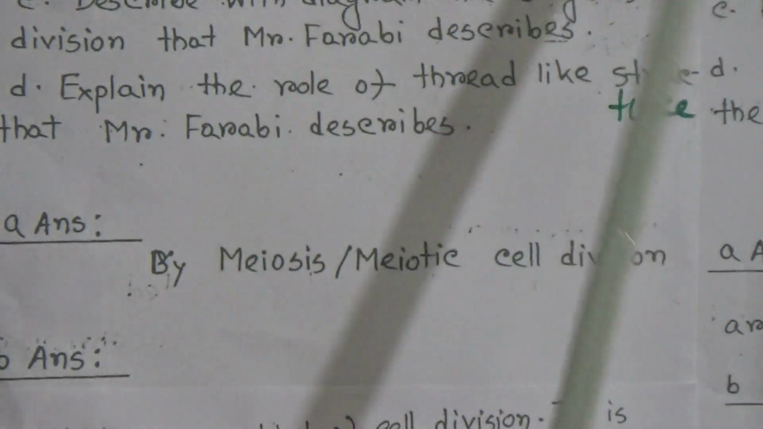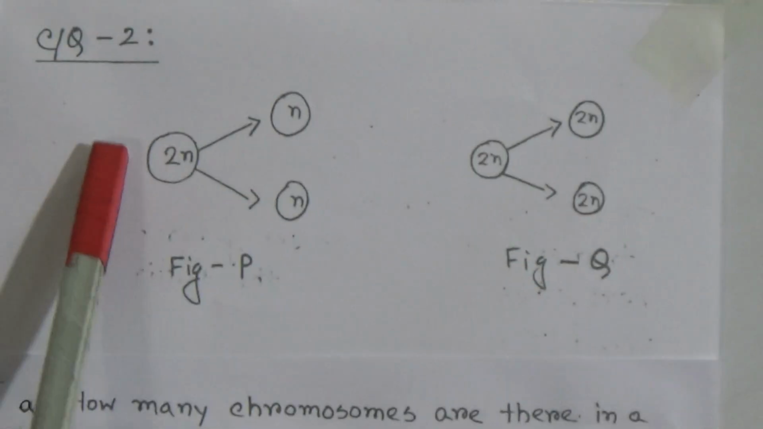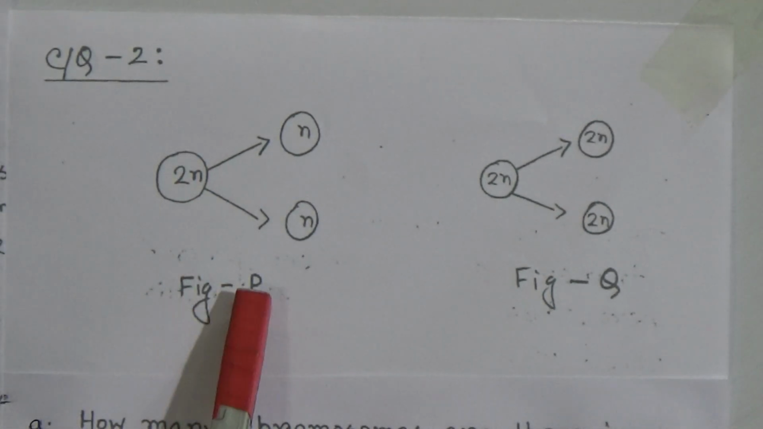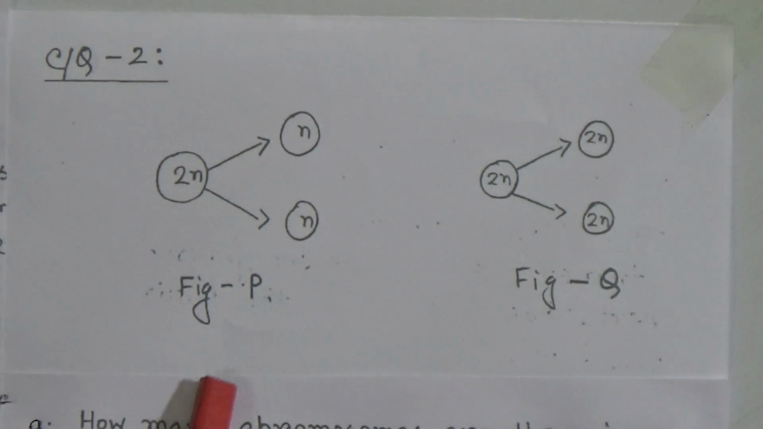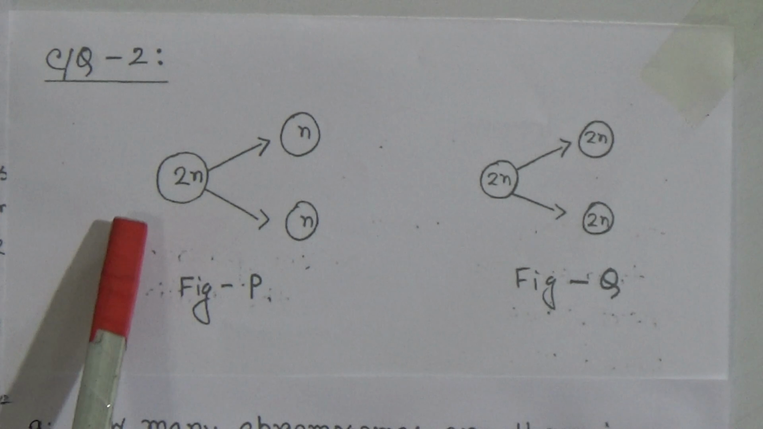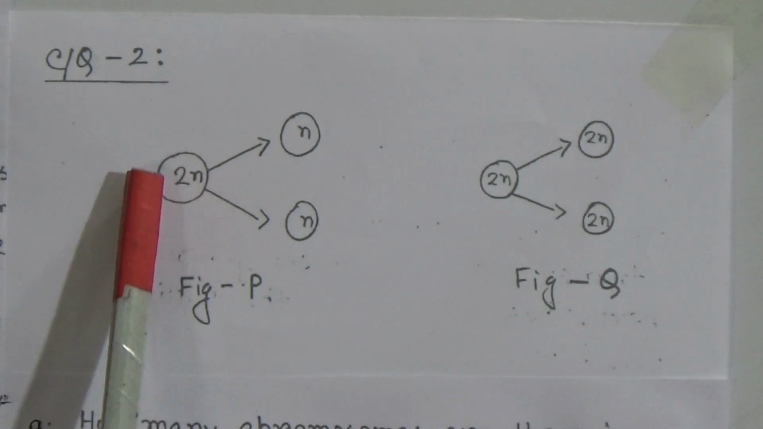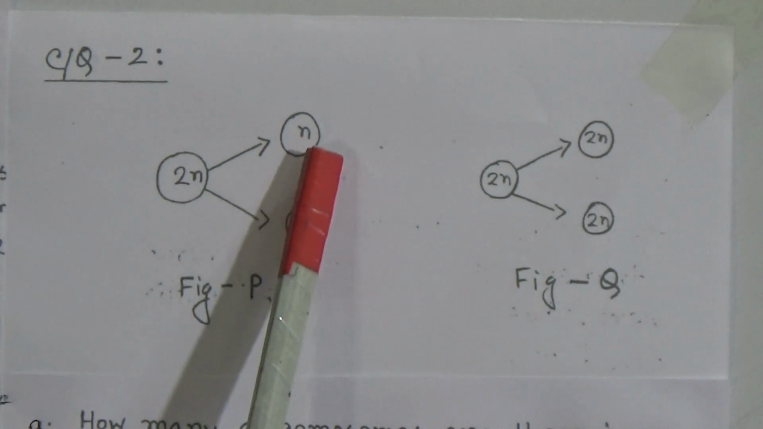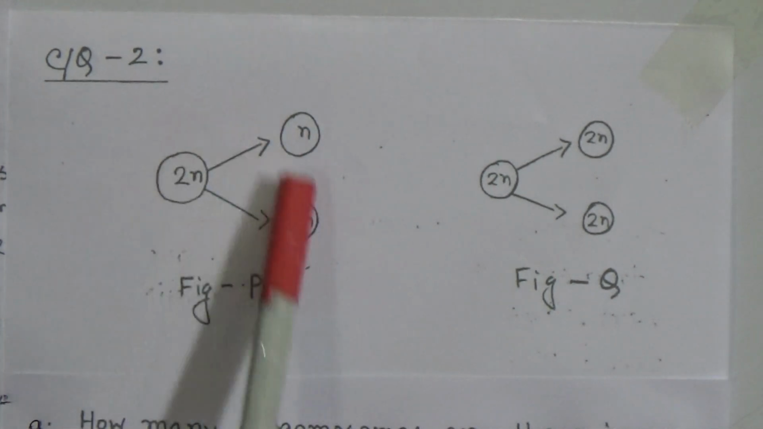Now come to creative question number 2. And here is the stem. In figure P, there is shown a cell division. Here in the mother cell there is the diploid number of chromosomes, indicated with 2n, and in the daughter cell there is the haploid number of chromosomes, indicated with n.